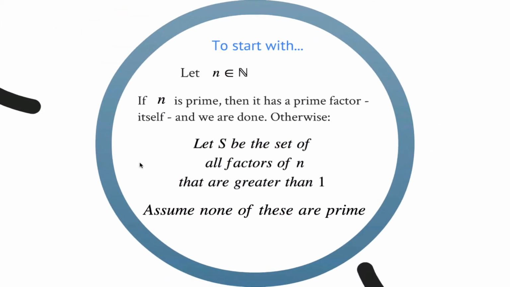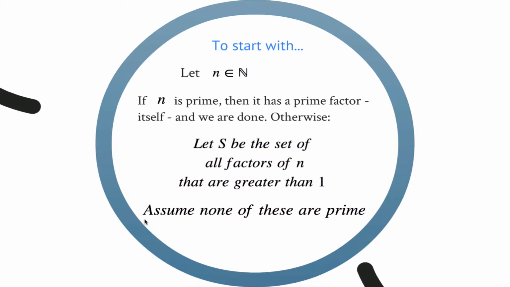To start with, we're going to consider a number n, which is a natural number. If n is prime, then it is its own prime factor, and so we are done. But if n is not prime, then it must have some factors which are greater than 1 and less than itself. So what we are going to do is let S be the set of all the factors of n that are greater than 1.